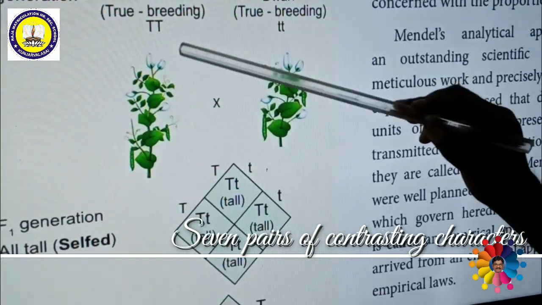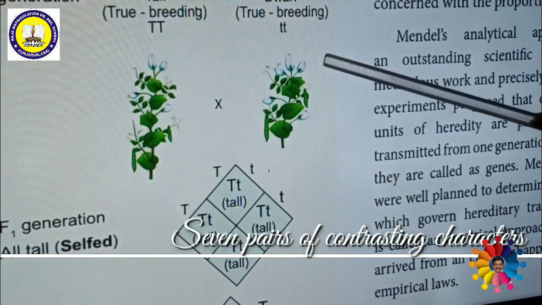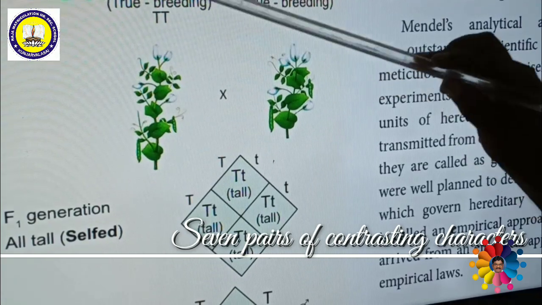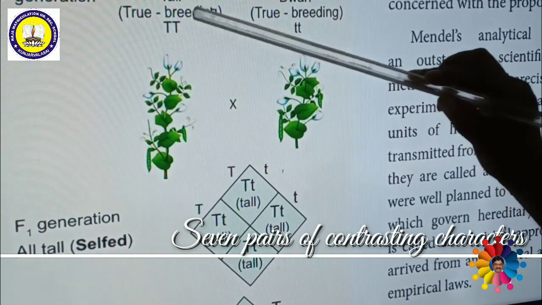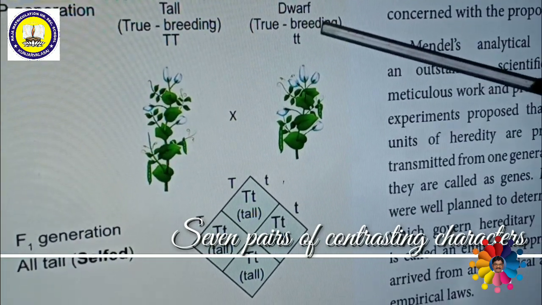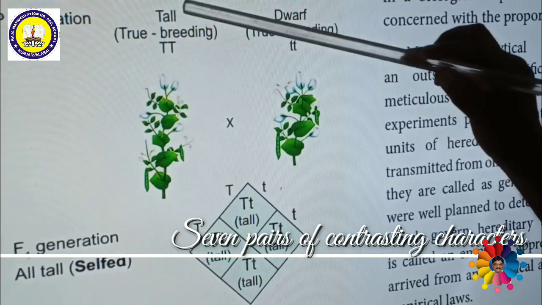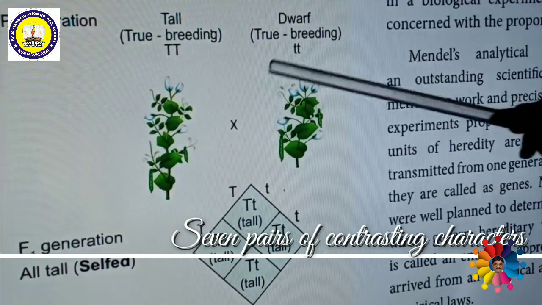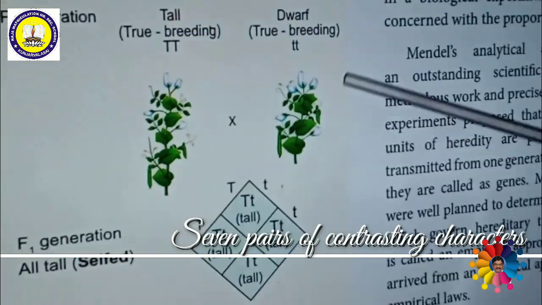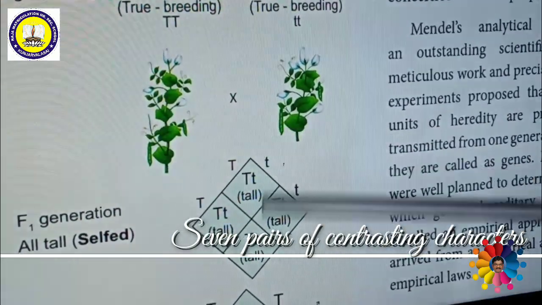Homozygous means both the alleles are same. Capital T, capital T: both the alleles are same. Here small t, small t: both alleles are same. That means this is homozygous dominant, or homozygous dominance. This is homozygous recessive dwarf. Homozygous dominant the tall is producing one capital T gamete. This is producing one small t gamete. If you are crossing, capital T, small t will be formed in the F1 generation.